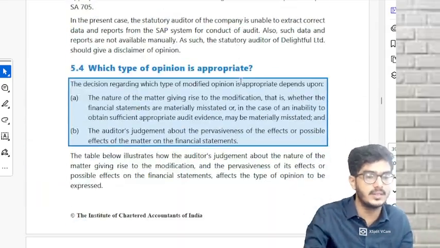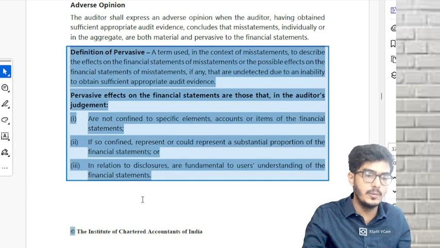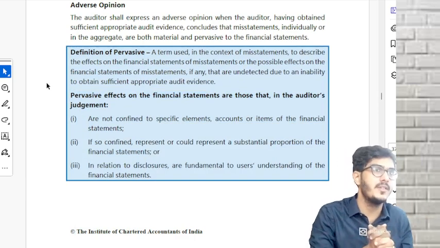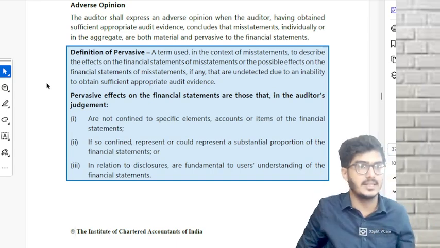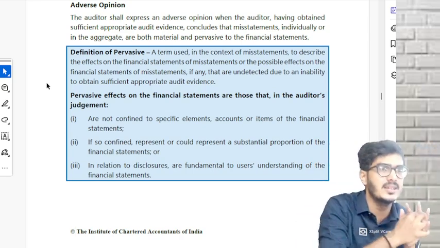Now what is that pervasive? It is there in your book somewhere here, in this box. Will you mark this? Yes, I told you I'm supposed to mark it. I give examples of the pervasive. Pervasive means majority. It is an adjective used for misstatements. If I gave an example in the class, like this only.